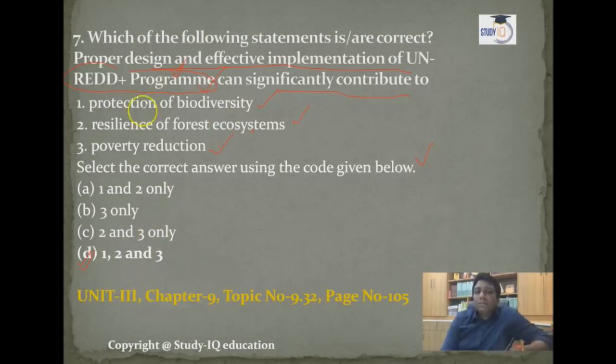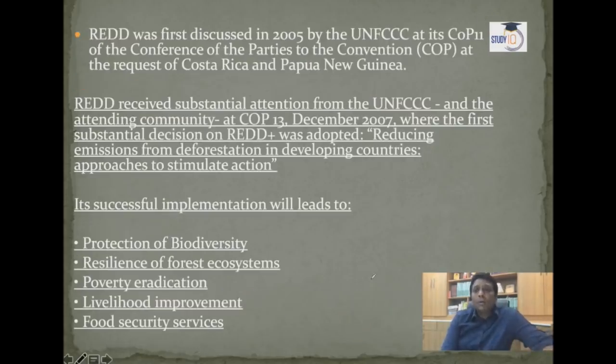This information about REDD plus is given in unit 3, chapter 9, topic number 9.32, page number 105. What is REDD and REDD plus? We should know, guys. If you know about UNFCCC, the United Nations Framework Convention on Climate Change, you can understand that under UNFCCC in 2005 there was a provision for developing countries only, that was the REDD provision.